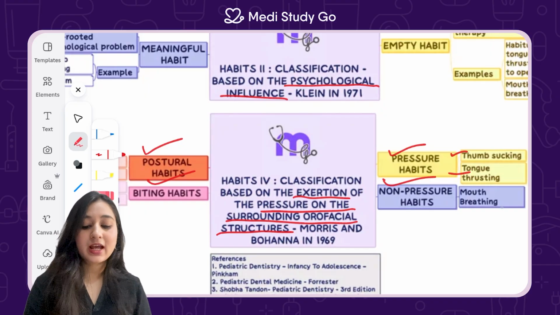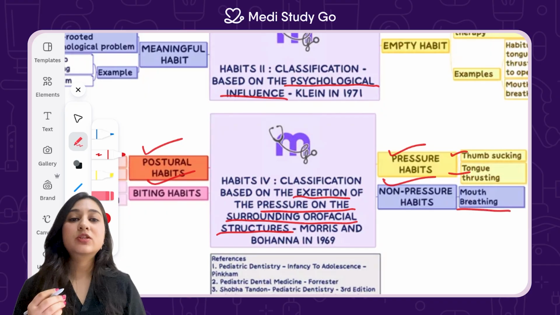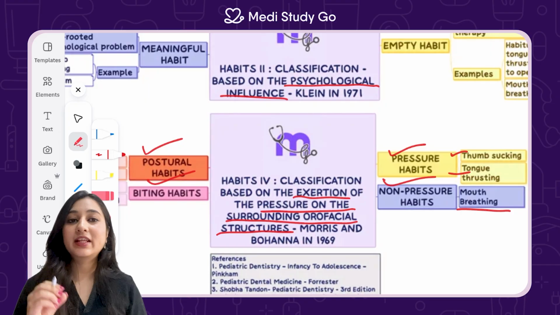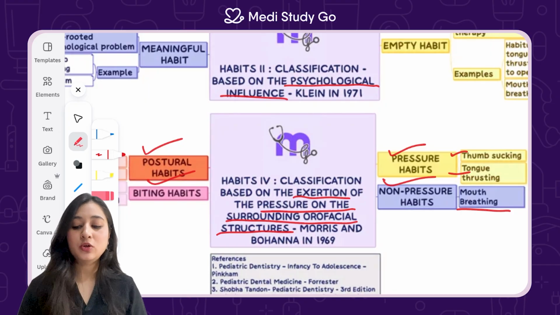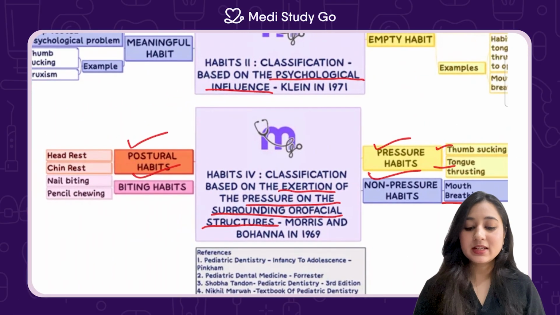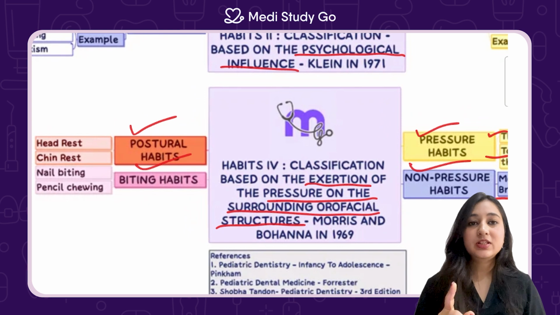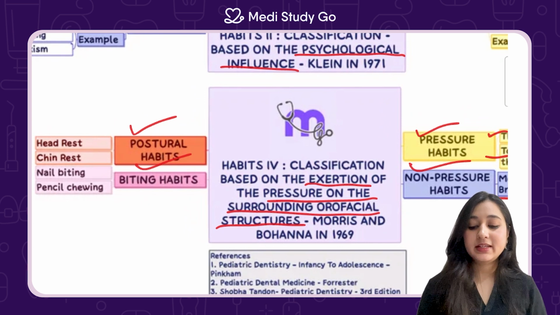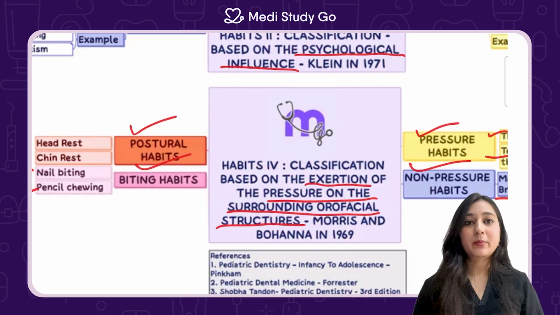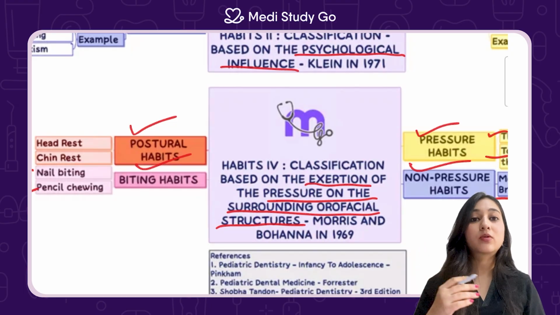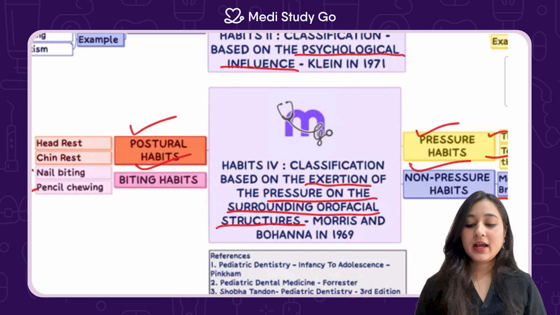Non-pressure habits are like mouth breathing. Mouth breathing does not involve any direct pressure on any of the orofacial structures, so that's a non-pressure habit. The next is biting habits. This involves some type of biting like nail biting and pencil chewing. Last is a postural habit. This is about how the head is resting or how the chin is placed: head rest and chin propping are two postural habits.